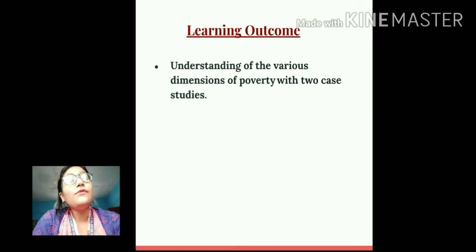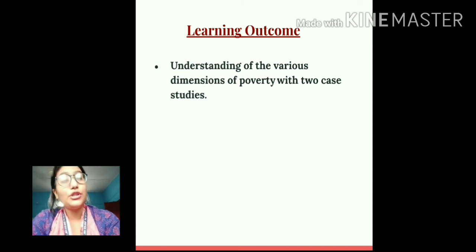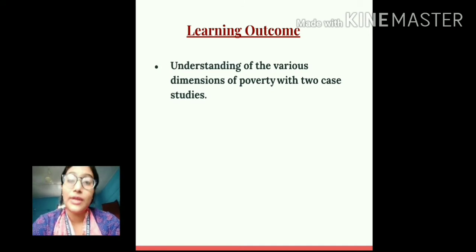So your learning outcome for today's class will be, you will develop an understanding of the various dimensions of poverty with the help of two case studies. That means we will discuss two case studies, one an urban case and the other a rural case, and with the help of these two case studies we will try to understand the various dimensions of poverty.